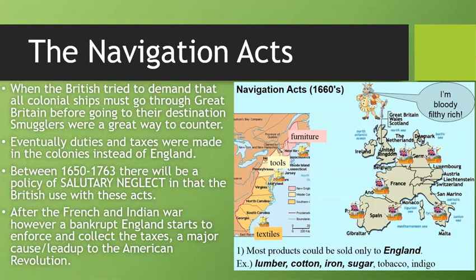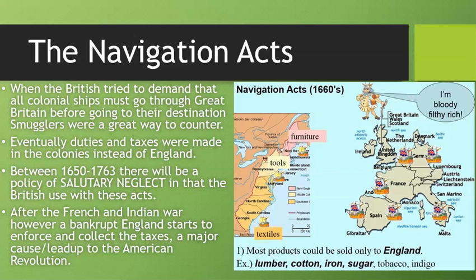So, here's what happens, essentially. The British tried to demand that colonial ships go through Great Britain before they can go to their destination. All right? This was a way to charge and tax the colonies. They wanted to put a duty on the ships. Now, smugglers are the great way to counter that. There's a lot of smugglers in the 13 colonies, and they'll make a lot of money doing this.